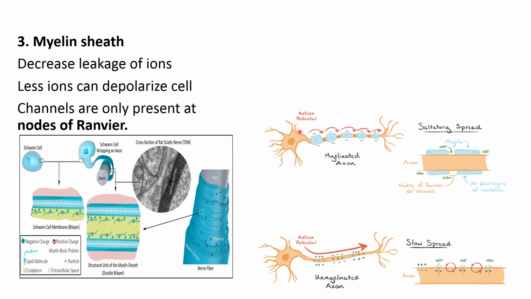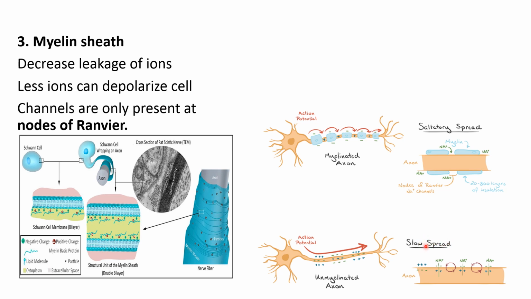Then another thing that is increasing the speed of action potential is that on unmyelinated neuron or axon, the sodium and potassium channels are present at every patch of the membrane. So the ions enter at each and every patch of the membrane.